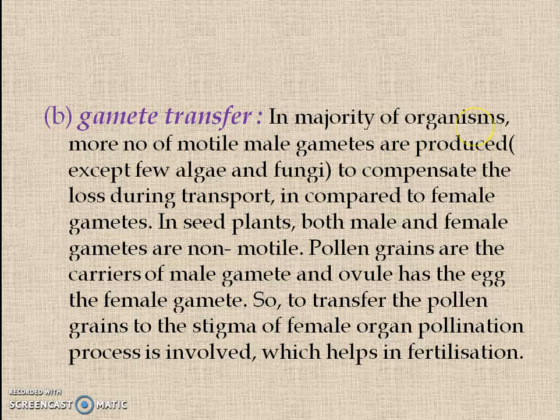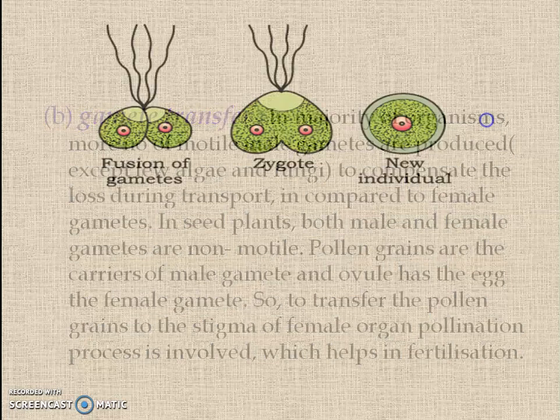The pollen grains are the carriers of the male gametes. The transfer of pollen grains to the stigma of the female organ is the pollination process, which helps in fertilization.